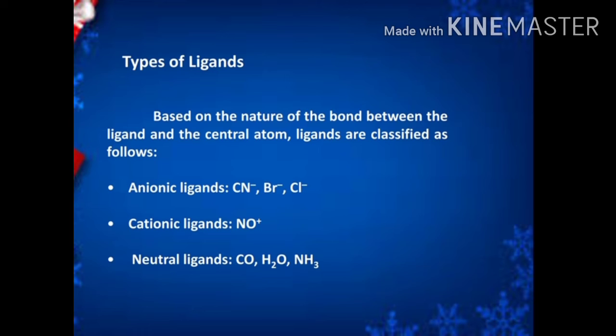So, based on the nature of the bond between the ligand and the central atom, it is classified into three types. One is anionic ligand. If the ligand is carrying a negative charge, that type of ligand is called an anionic ligand. Cationic ligands carry a positive charge. But some molecules act as neutral ligands. For example, CO, H2O, NH3.